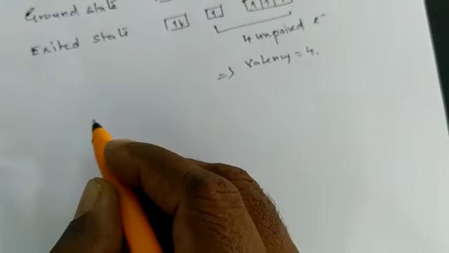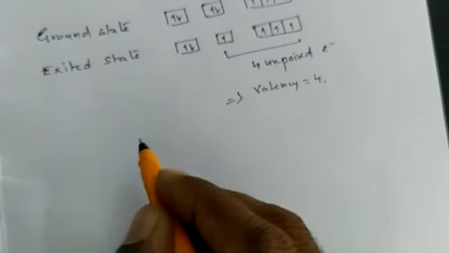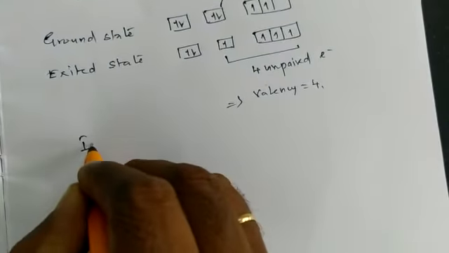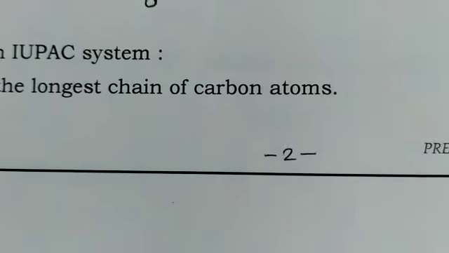Now we can see the nomenclature, how to name the compounds. IUPAC system. Rule number 1 is, you have to select the longest carbon chain.